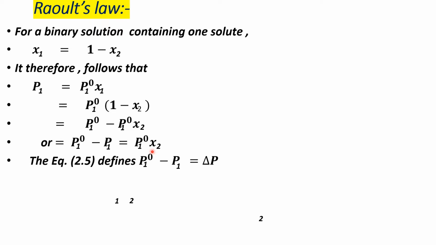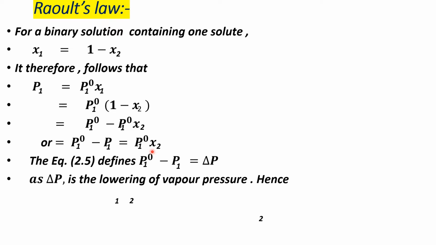Delta P is defined as P01 - P1, and since delta P is the lowering of vapor pressure, we write that delta P = P01 x2. We know that P01 - P1 is delta P, and also that P01 - P1 = P01 x2. Putting these values in the equation, delta P = P01 x2.